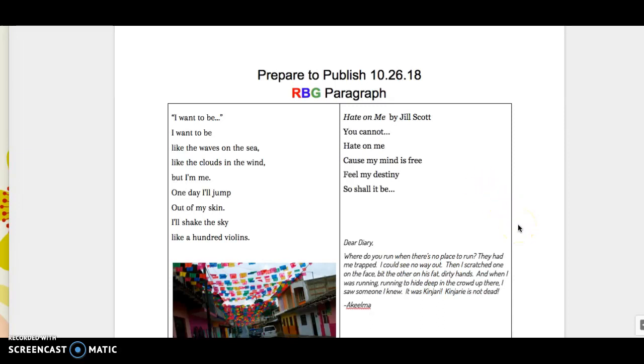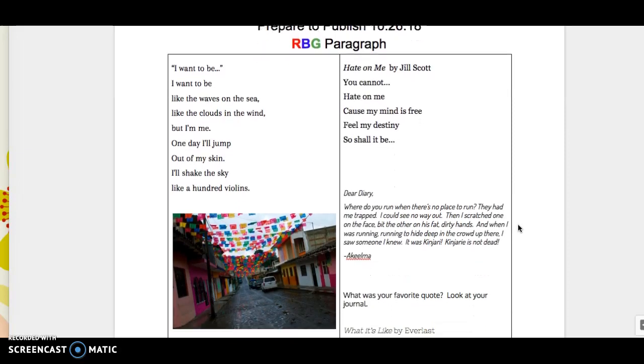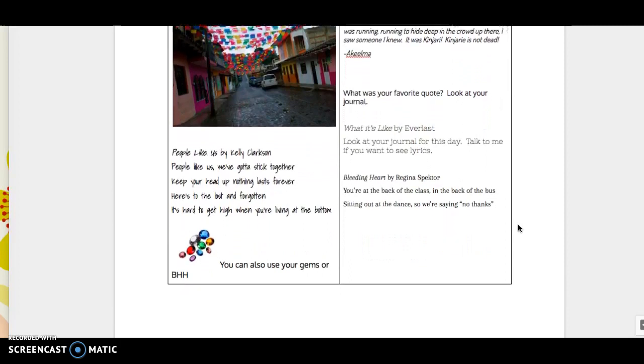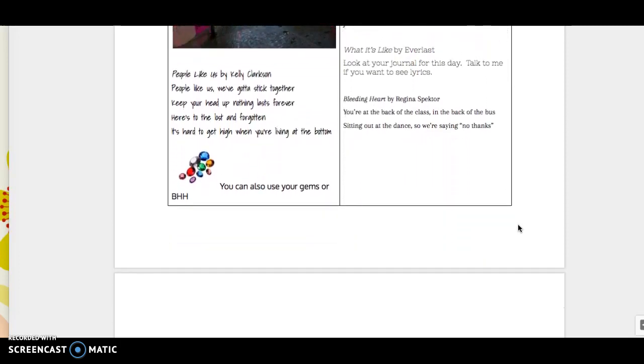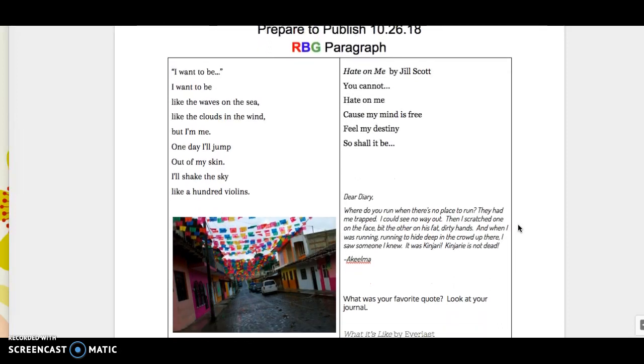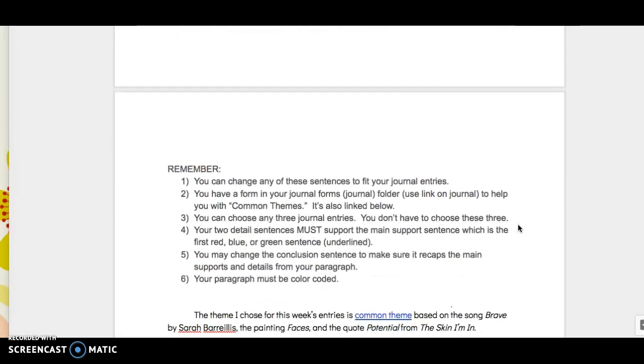This assignment will be due at the end of the hour. Everyone must have it due at the end of the hour. I will grade what you worked on in class. So this is just like the one we did last time, where you are given these different journal entries to look at. You may also go back in your journal and use something that's not on this list if you did not use it in the last paragraph.